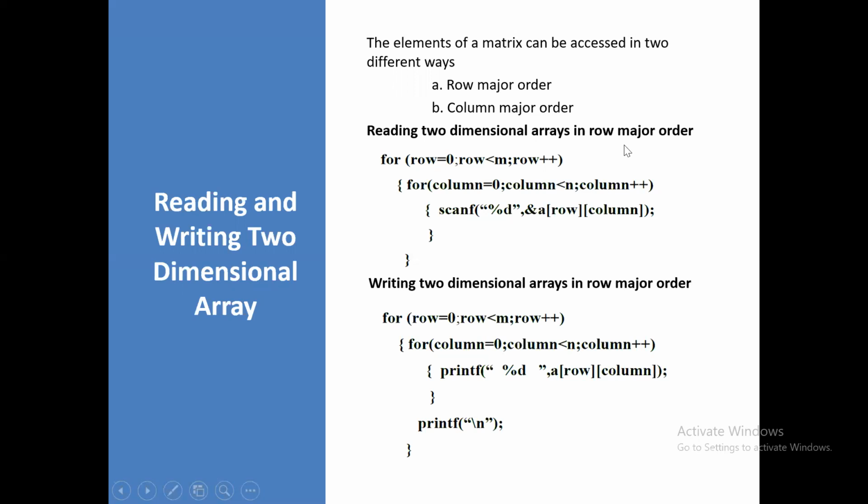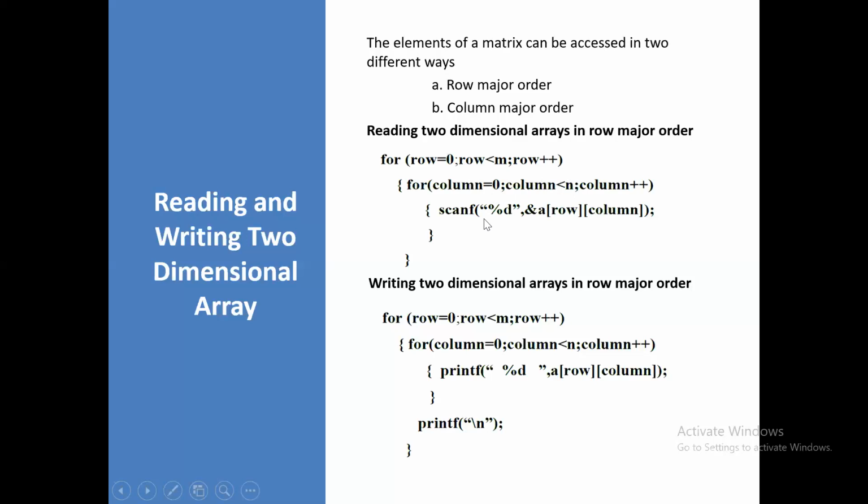Here I am using 2 for loops, because the first for loop clearly specifies the row, and the second for loop specifies the column. First I initialize the row value to 0 and check the condition: if the row value is less than the maximum rows, you can proceed to the second for loop. Now you initialize the column value to 0. If the column is less than the maximum columns, then you can proceed to the next statement, that is reading.